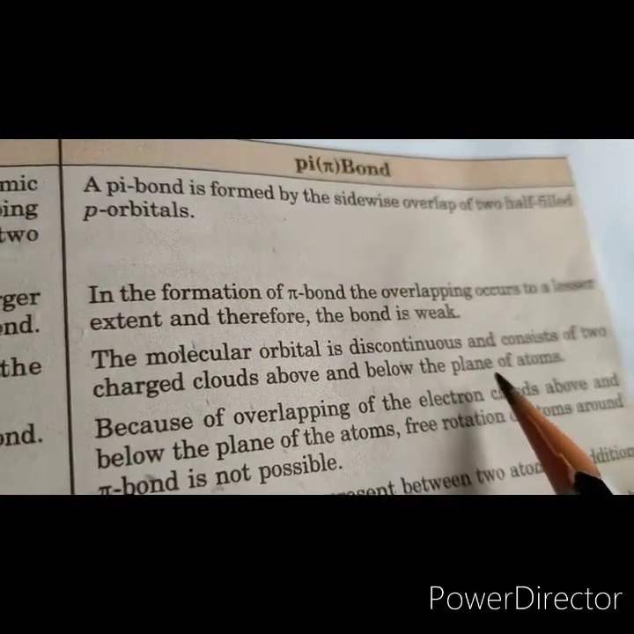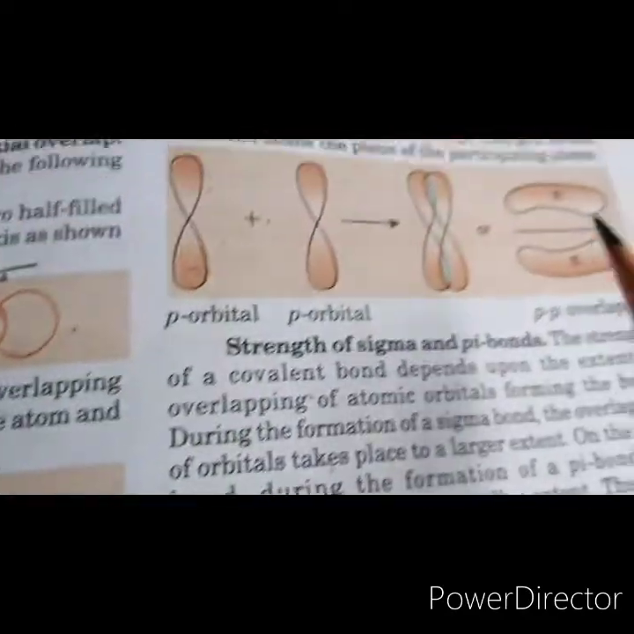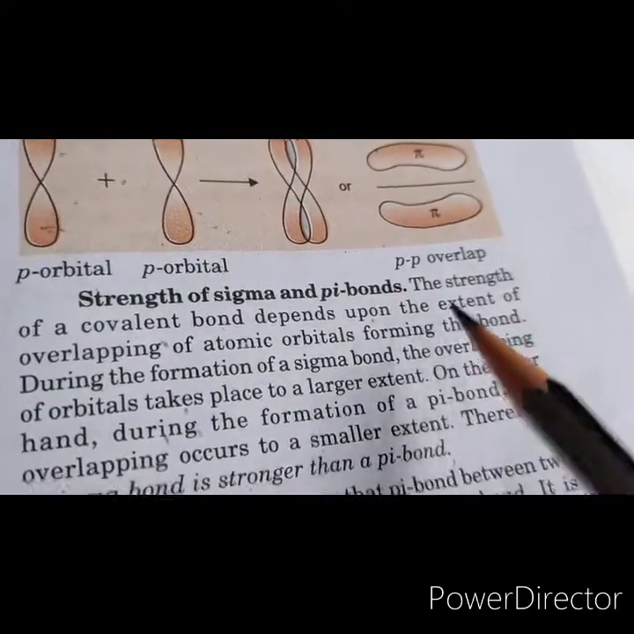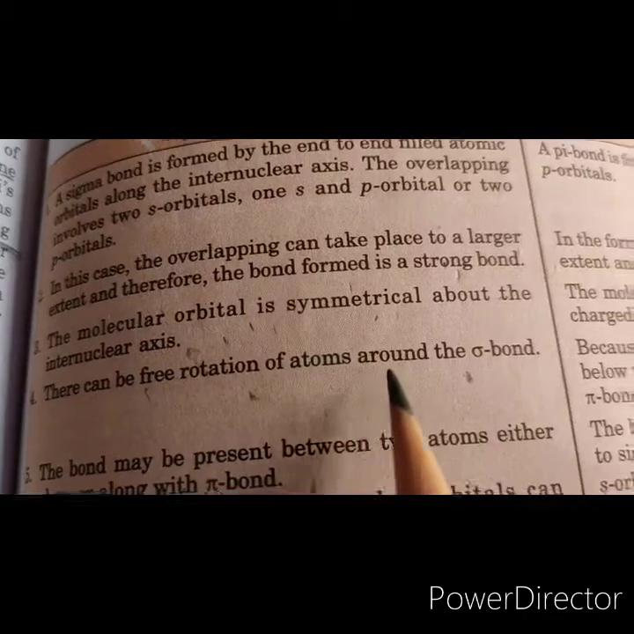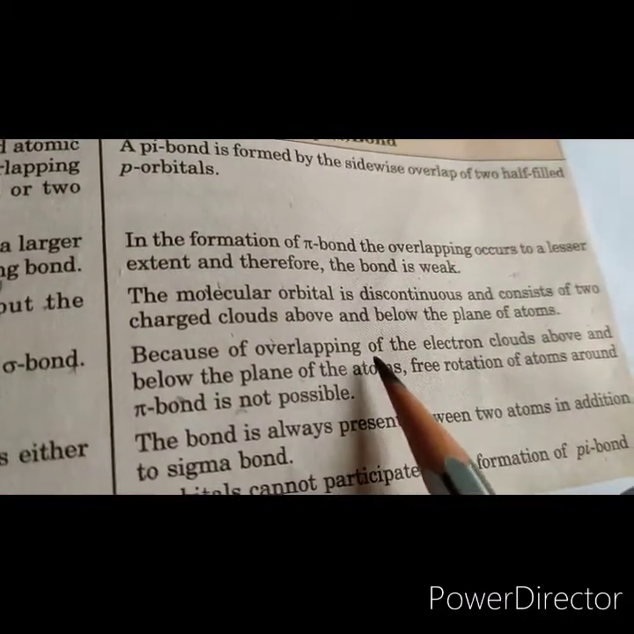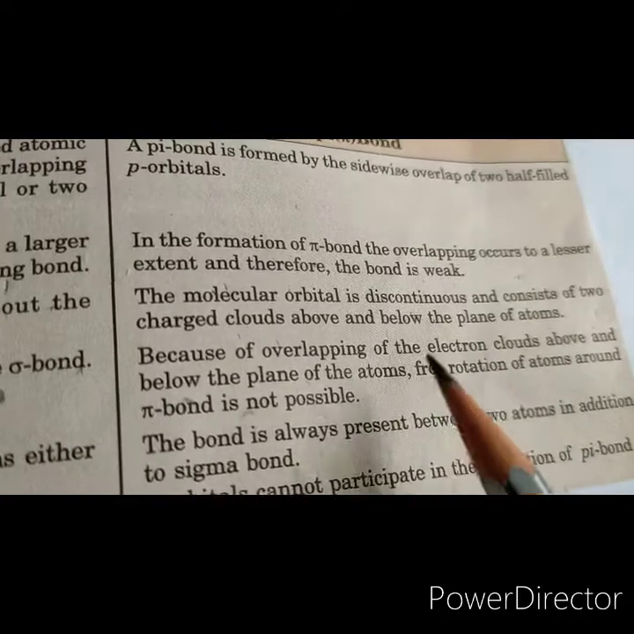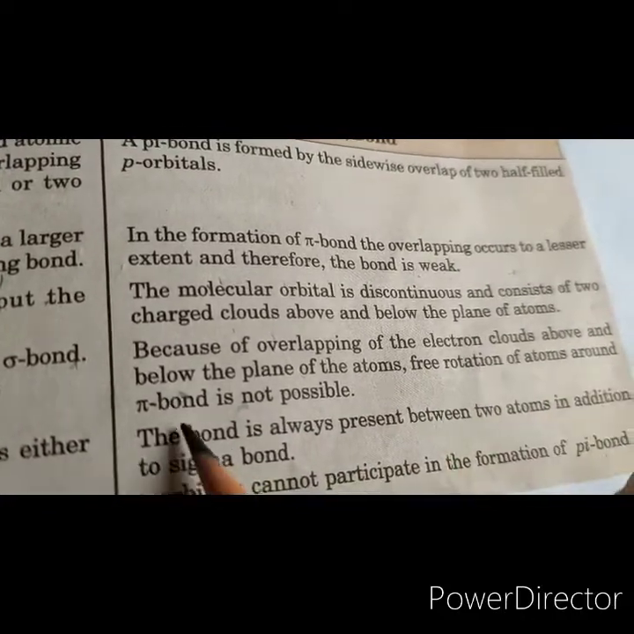Here the molecular orbital is discontinuous and consists of two charge clouds, which you can see above and below the plane of the atoms, right? In a sigma bond there can be free rotation of atoms around the bond. But in a pi bond, because the overlapping of electron cloud is above and below the plane of the atom, free rotation is not possible around the pi bond.